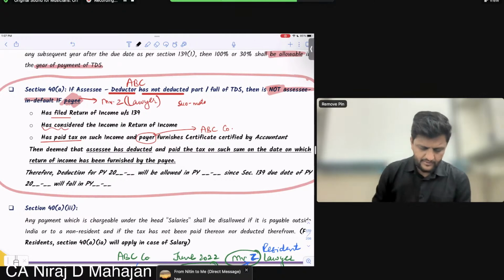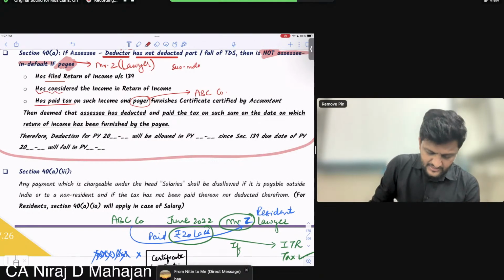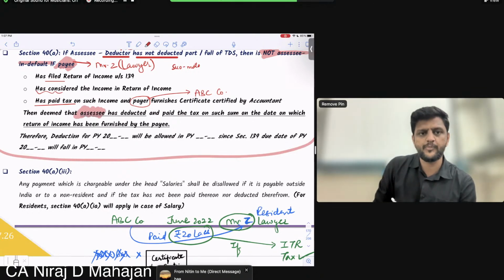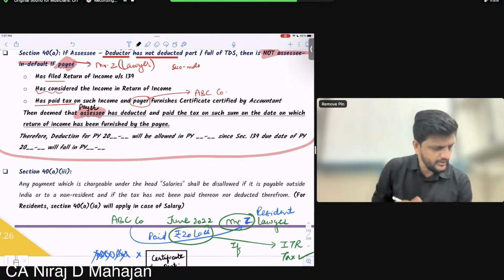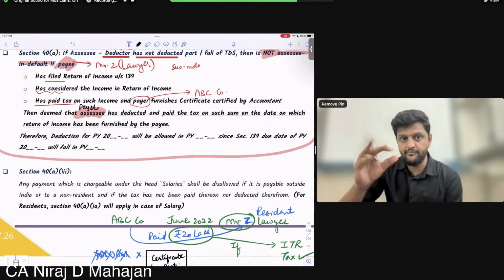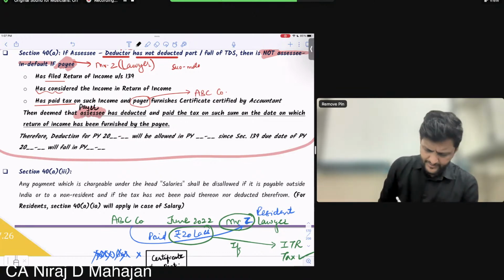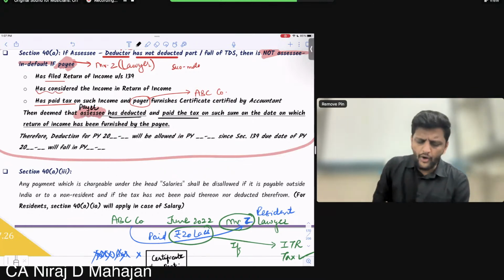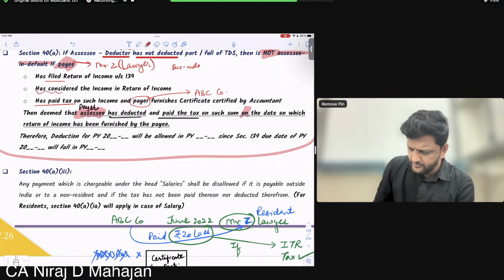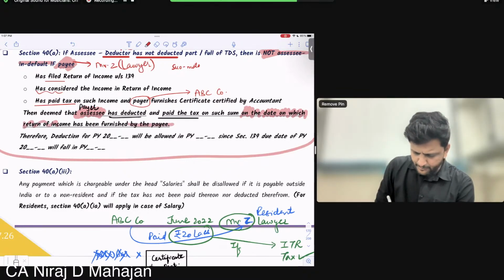Then it is deemed that the assessee, who is the assessee, payer or payee? The payer or deductor, in our example ABC company, it is assumed that the payer has deducted and paid the tax on such sum on the date on which the ROI has been furnished by the payee.